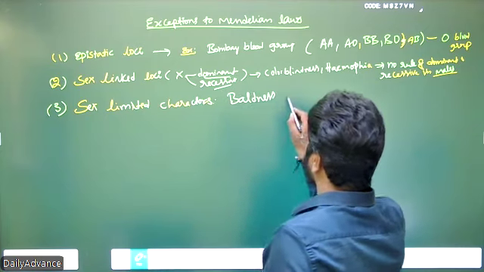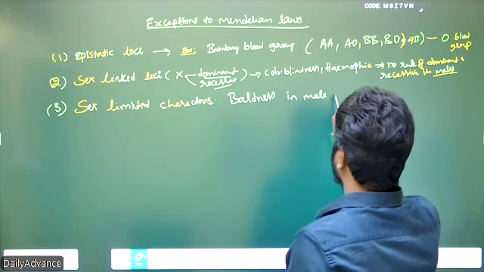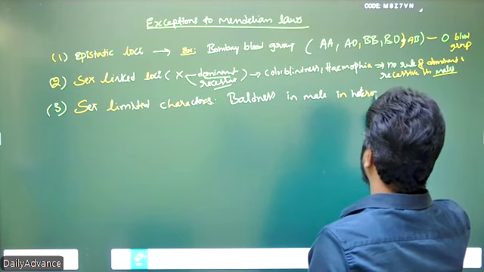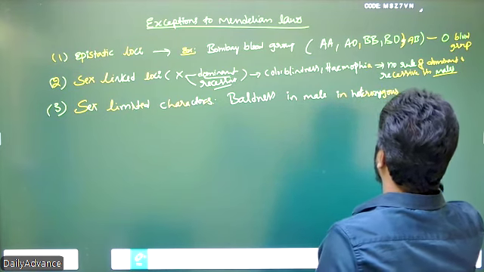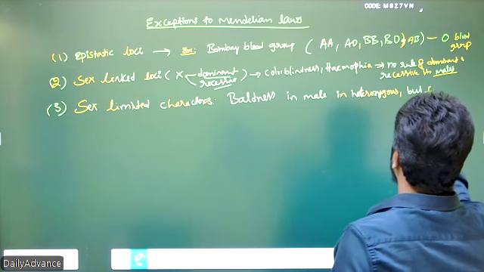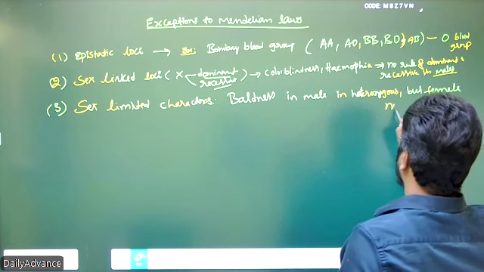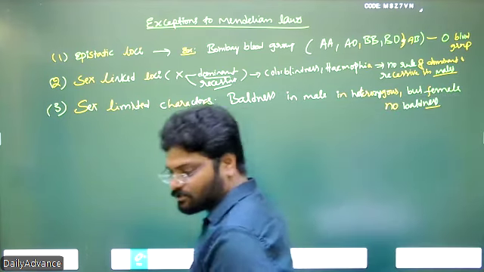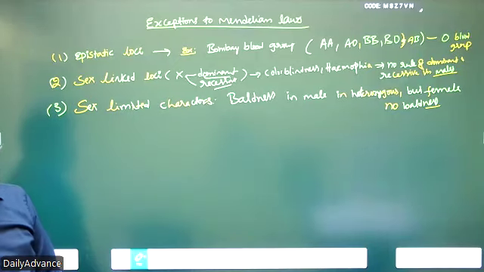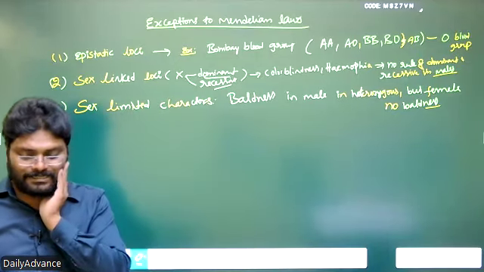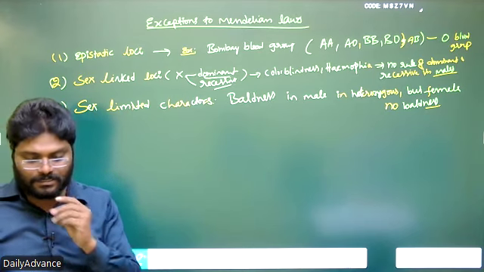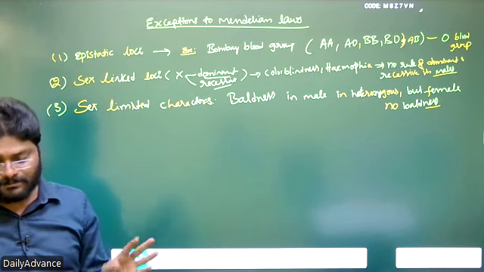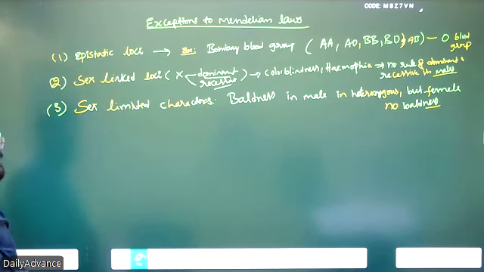So baldness in male, in heterozygous condition. But female, no baldness. So irrespective of the gender, in heterozygous condition, if they are balded people, then the Mendelian laws are working fine. Okay, in male, the Mendelian laws are working fine. In female, these are not working because it is influenced by the female hormones.